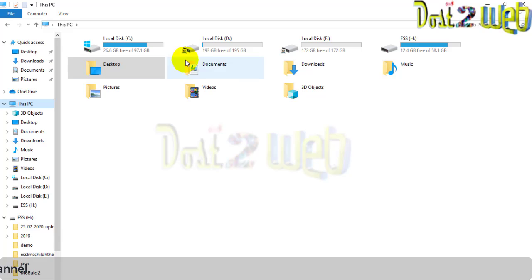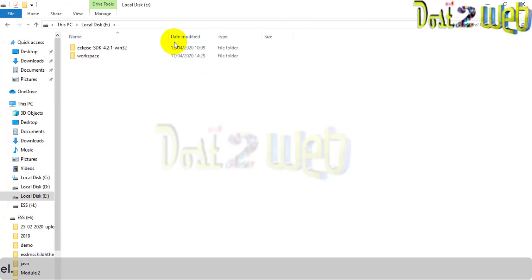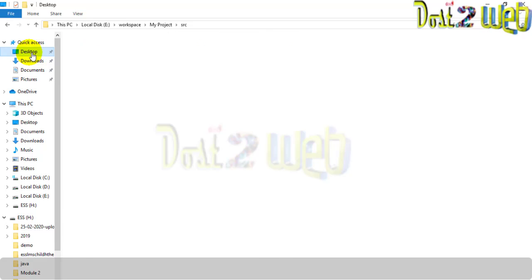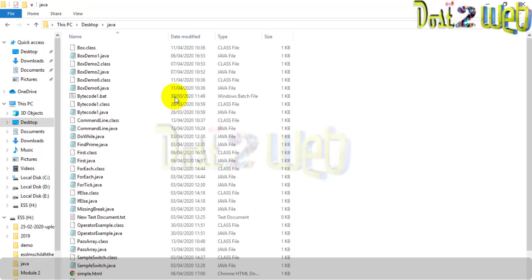We'll just copy and paste our program into the workspace, my project, src. The project name is recursion. We'll keep it in the Java folder.